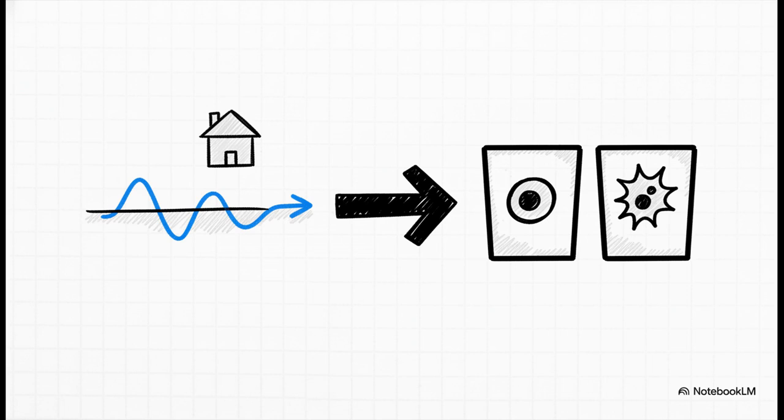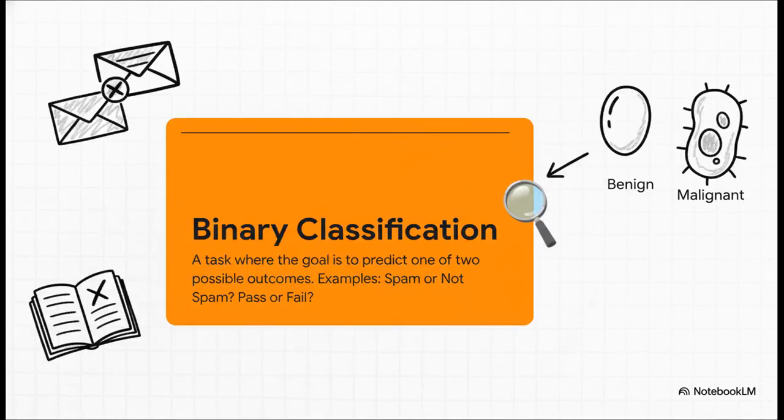We're stepping out of the world of regression, where the answer can be any number on a smooth line, and we're jumping into the world of classification, where the answer has to be a specific, distinct label. The official name for this is binary classification. Binary just means two. The computer only has two choices. Is this email spam or not spam? Did a student pass or fail? And for us, the big one, is this tumor malignant or benign?